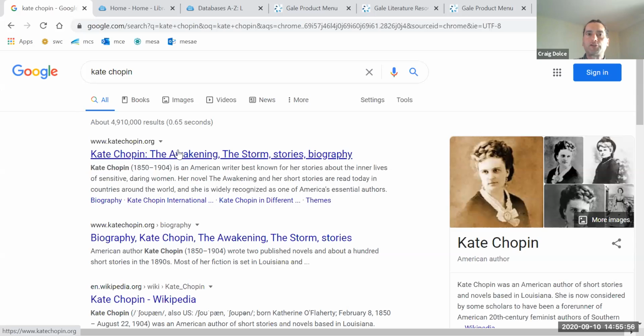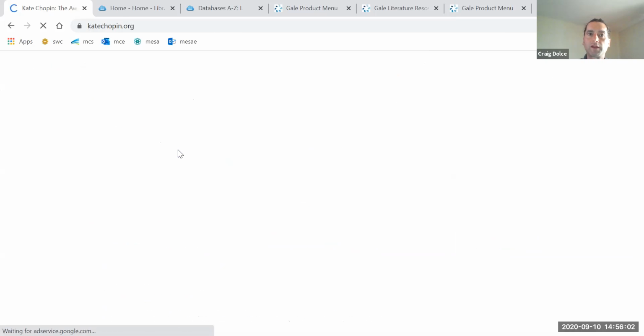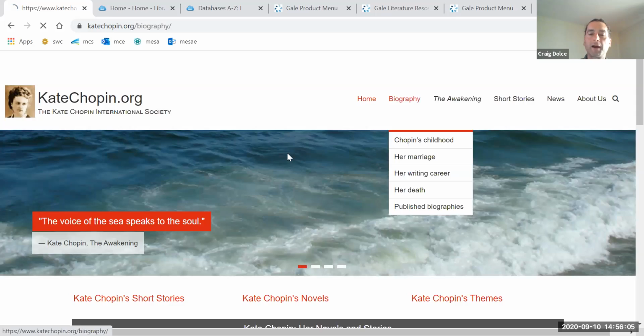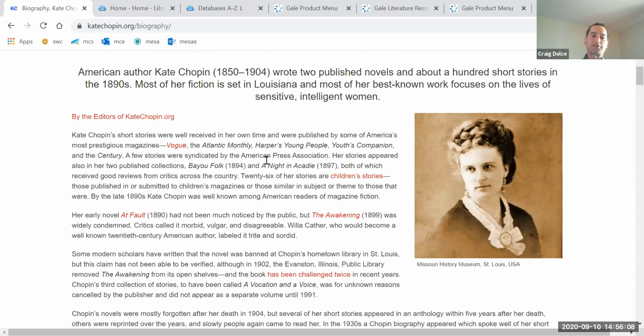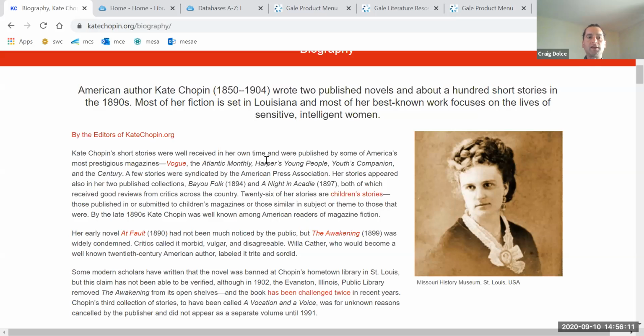But what I want to draw your attention to, in addition to the MiraCosta database and those 4 or 5 articles, is click on katechopin.org and go to the document biography. This is a wonderful source, and it's going to give you some insight into her life. And again, a big thing going on at this time was the role of women, the expectations of women, especially within marriages, and if they wanted to leave a relationship, what are their options? You'll notice that Kate Chopin's husband passed away. Again, we're not writing a paper on Kate Chopin, but there are quotes in this document that you could use in your essay, and it's a wonderful secondary source.